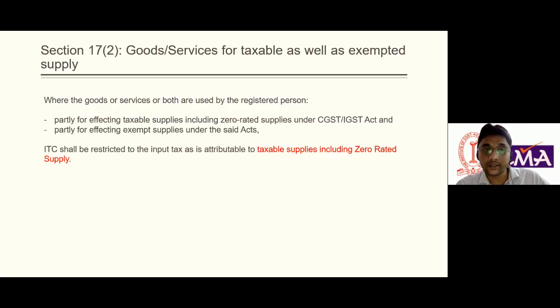And we have also seen how to compute the common credit attributable to exempt supply, which will be disallowed, as per rules 42 and 43. So these are the most important sections. Today my total emphasis is on section 17 subsection 2. A layman can easily understand sections 16(1), (2), (3), (4), there is a clarification, but the most important thing is how you compute the ITC and how you apportion the ITC. That is the most important thing you should know.